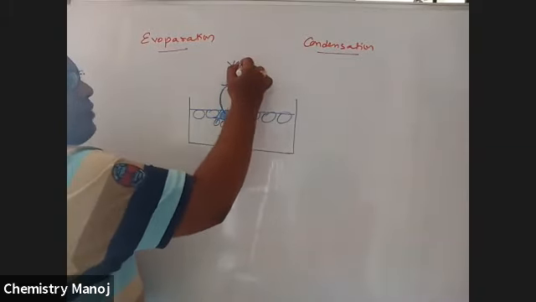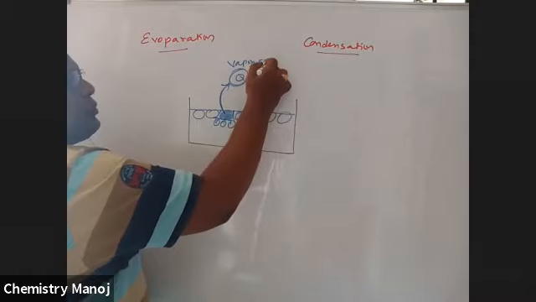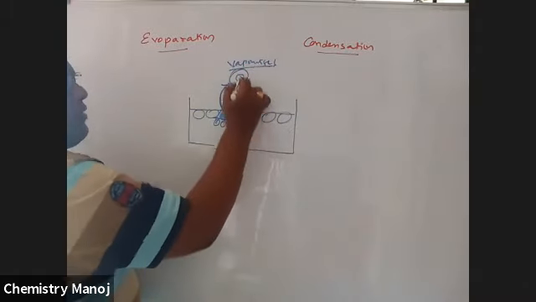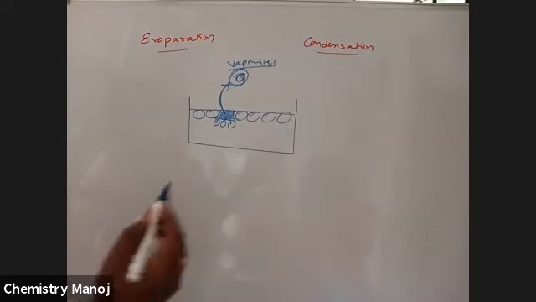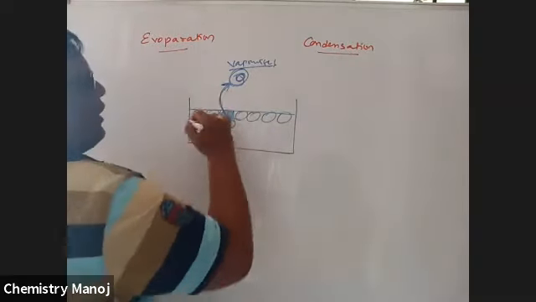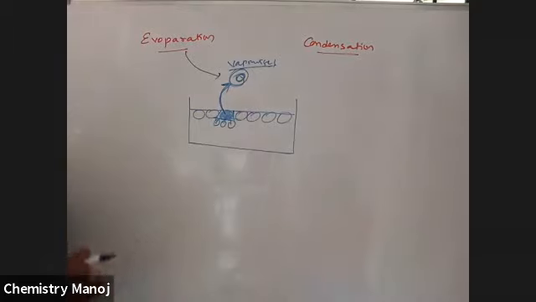Now this is a vaporized molecule. The same liquid which is in liquid state is now in vapor state. That is a vaporized molecule. The process of conversion of liquid into vapor is called evaporation.